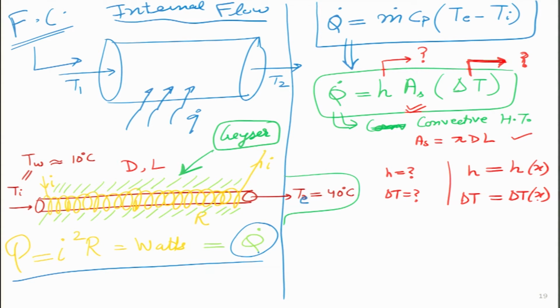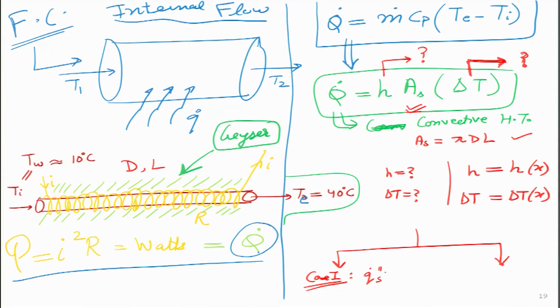So, these are the type of details that we will start looking at now, and we will study this whole chapter under two different types of regimes. In the first regime, which I will call case 1, we will heat or cool a pipe in such a way that the heat flux is constant. So, Q dot S is going to be constant.